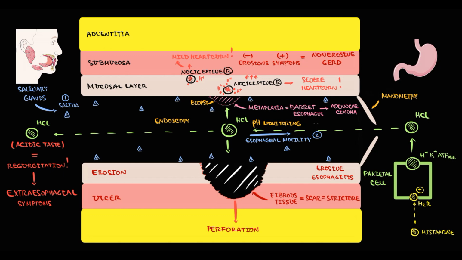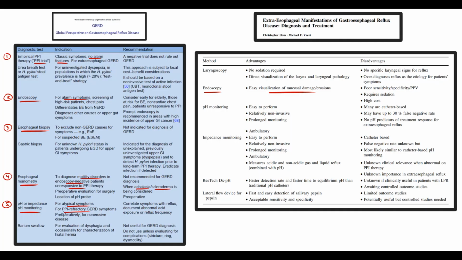If during 24 hours pH remains normal, it's not GERD. But if we determine a decrease in esophageal pH, then reflux is present, so GERD is confirmed. Also, by this method, we can determine the frequency of reflux. So this method is like the last reserve.